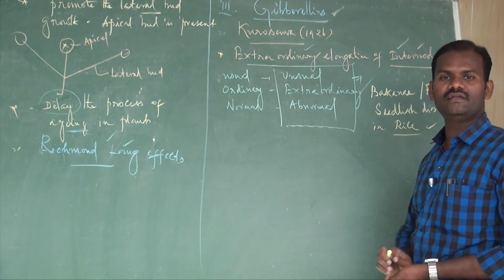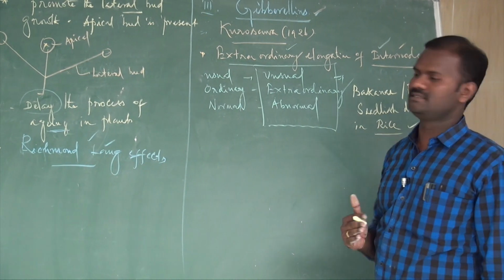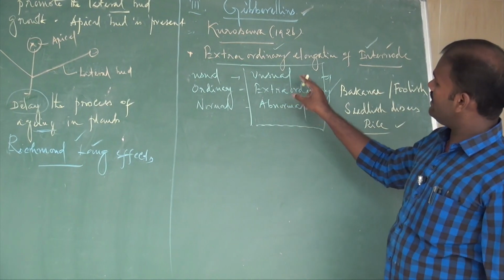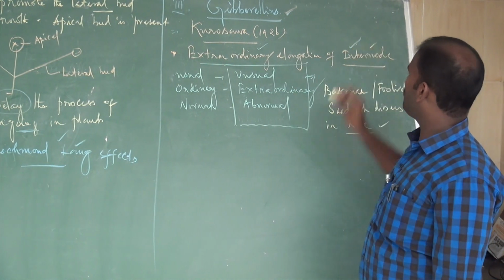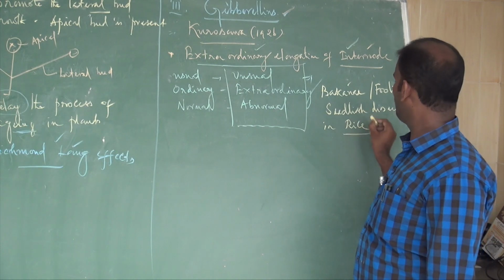There may be a question: what is called Bakanae disease, or foolish seedling disease? Extraordinary elongation of internodes of rice seedlings is called Bakanae disease, or foolish seedling disease.